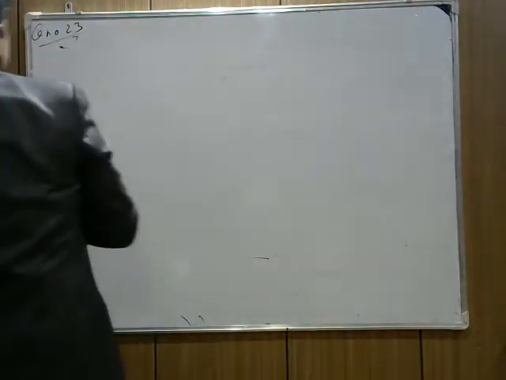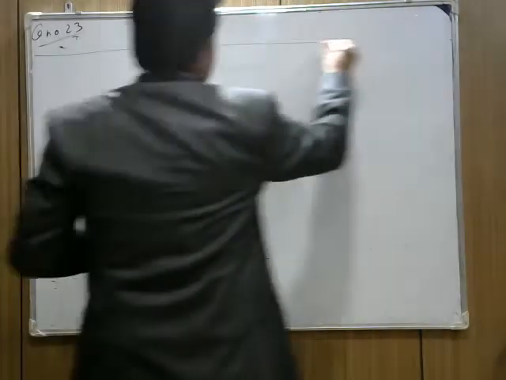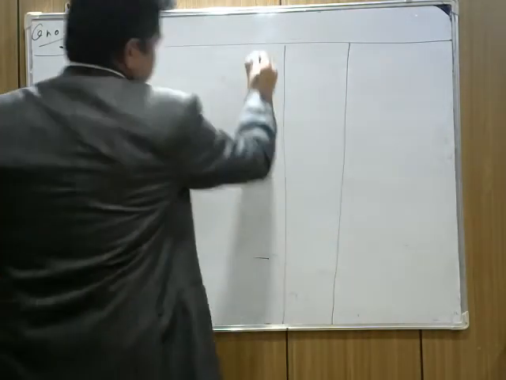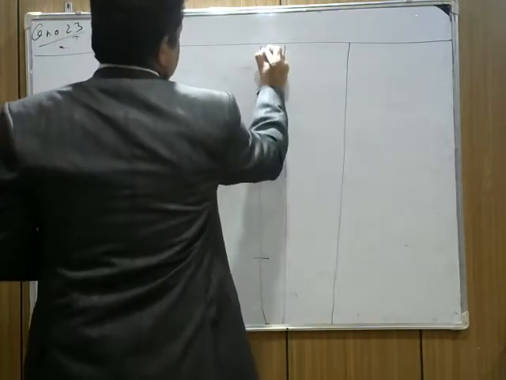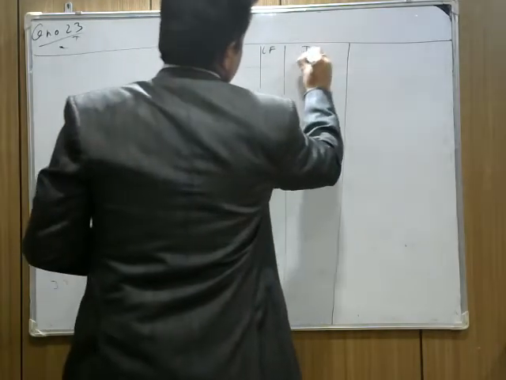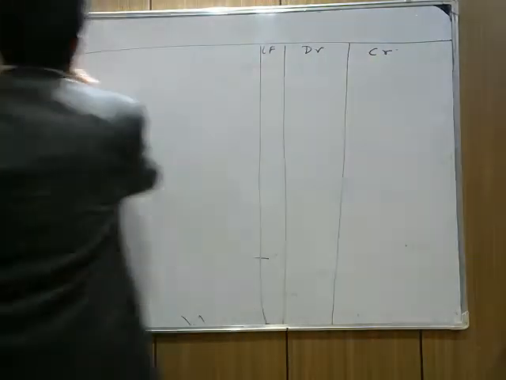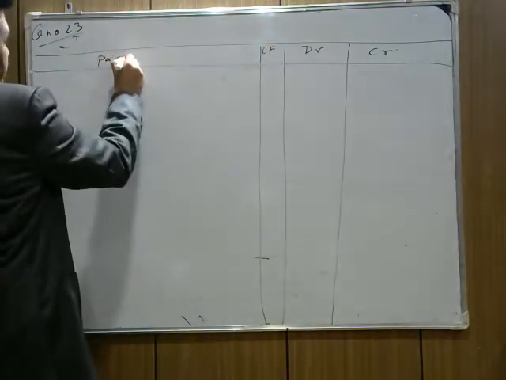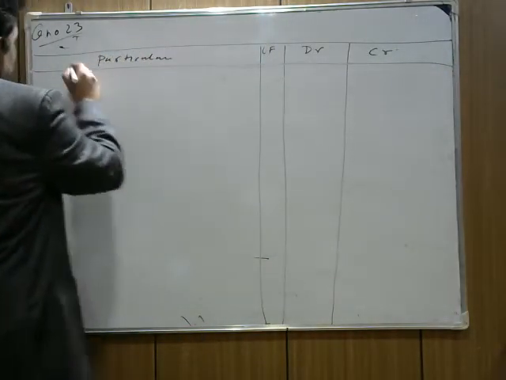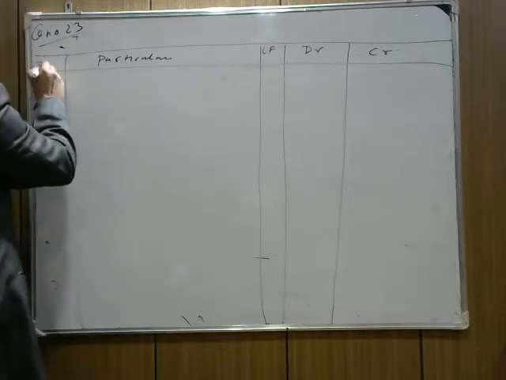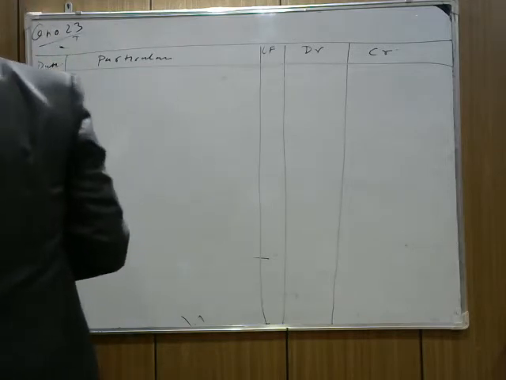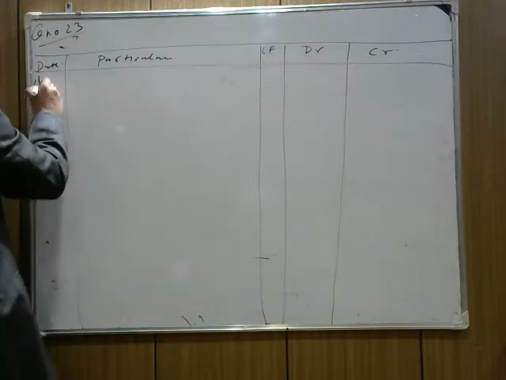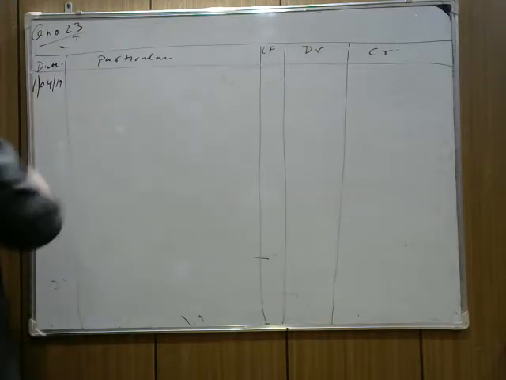Make the formula journal entry first. Right, ledger folio, debit, credit. You write particular. You write date. Date in the question: the partnership agreement change on 1st April 2019. You write 1st April 2019 here.